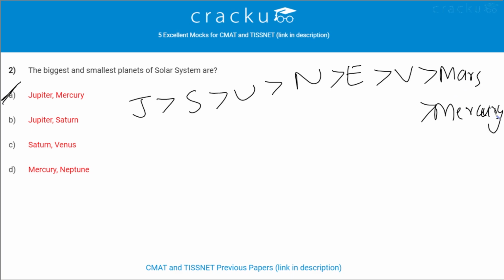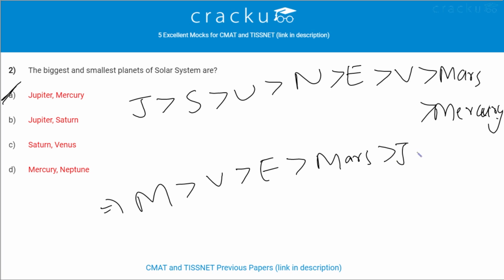And their distance from the sun is like Mercury, Venus, Earth, Mars, Jupiter, Saturn, Uranus and Neptune.